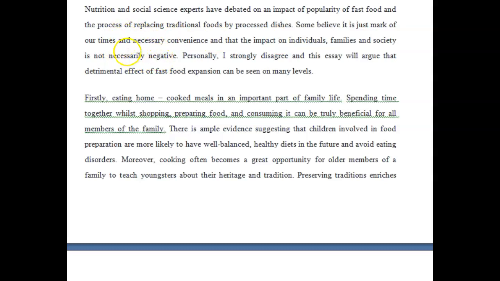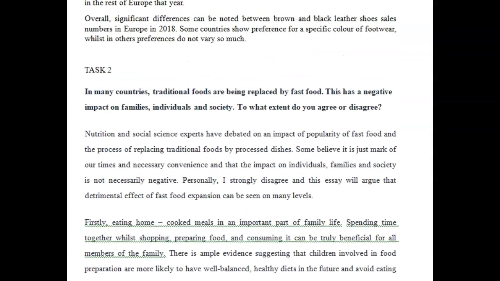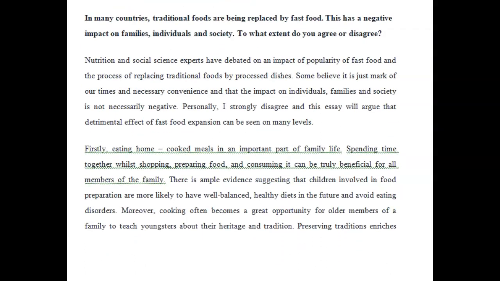I probably would have gotten rid of this. So look, "some believe that it is just a sign of our times, a necessary inconvenience, and that the impact on individuals, families, and society is not necessarily negative." That's okay. I like it, but I don't like it when you take language that is exactly like what's here. Where is it? Families, individuals, and society. Okay, great. You just changed the word order around: individuals, families, society. You could have done a little more than that just to kind of vary it up a little bit, okay?